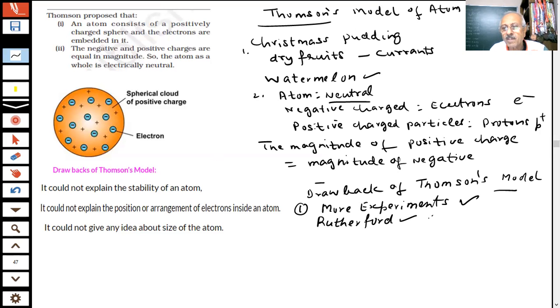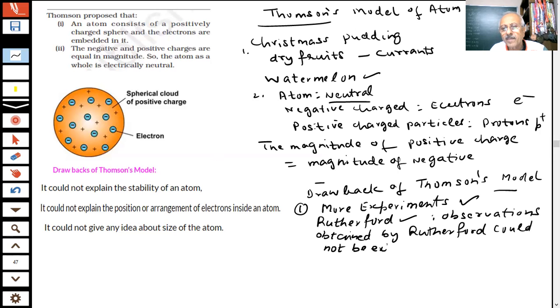So the observations which were obtained by the Rutherford experiment could not be explained by the Thomson model.